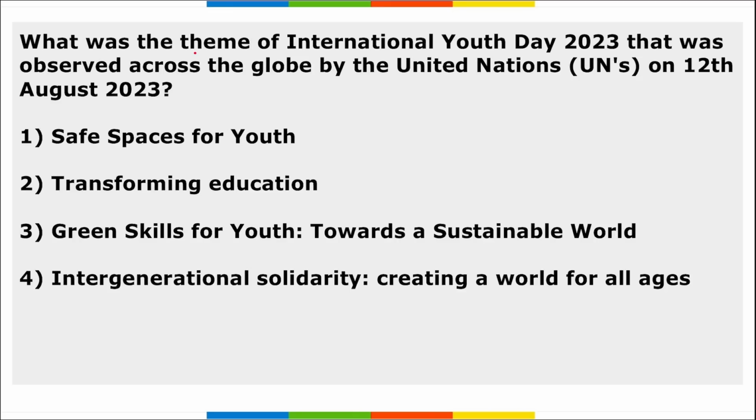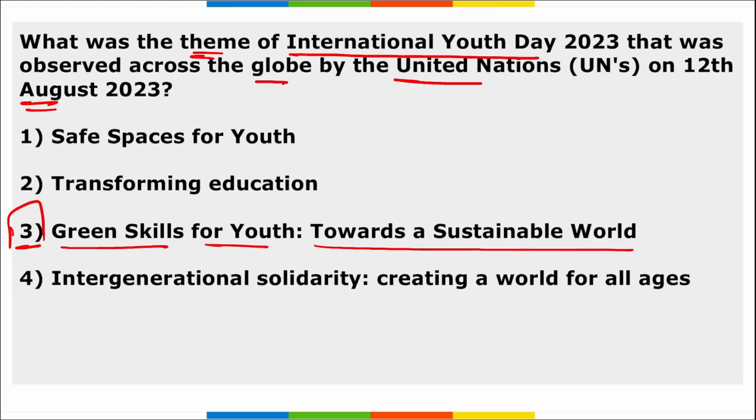Next is, what was the theme of International Youth Day that was observed across the globe by UN on 12th of August? So the theme that you need to remember here is Green Skills for Youth: Towards a Sustainable World. Right? This is the theme that was observed on 12th of August for your International Youth Day.